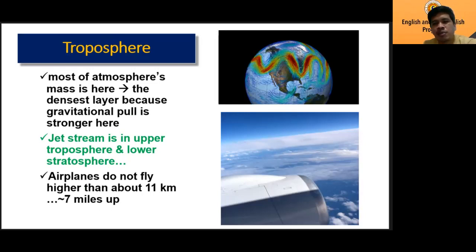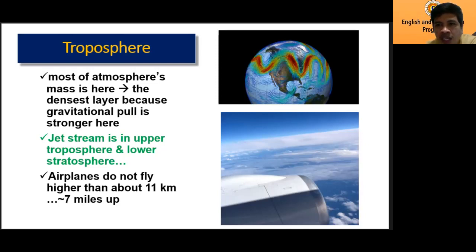Normally, airplanes fly at the next layer, the stratosphere, but sometimes they fly on the upper part of the troposphere. But normally airplanes fly on the second layer, which is the stratosphere.